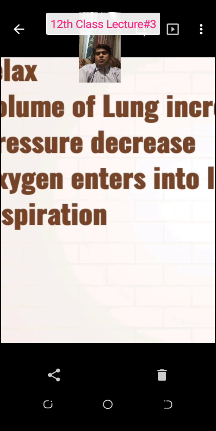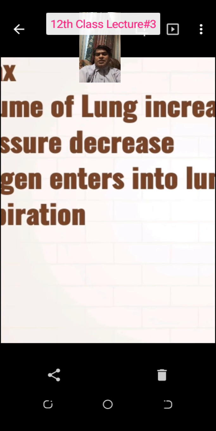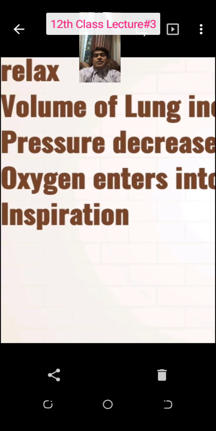And now you are watching 2 sentences in the slide. Volume of the lung increases, pressure decreases. Interesting, yes. How? According to Boyle's law. You are studying it in physics. Gas laws: Charles law is the temperature-volume relationship, Boyle's law is the pressure-volume relationship. It means that if the volume inside the lungs increases, the pressure will decrease automatically. Reason? Because gas molecules will have more space in the lung.